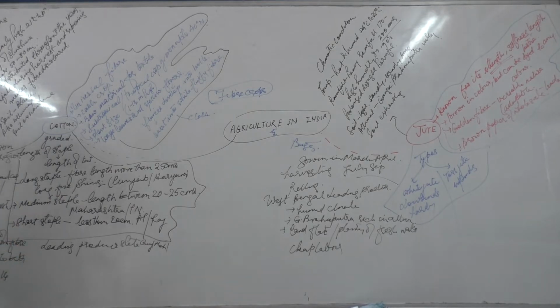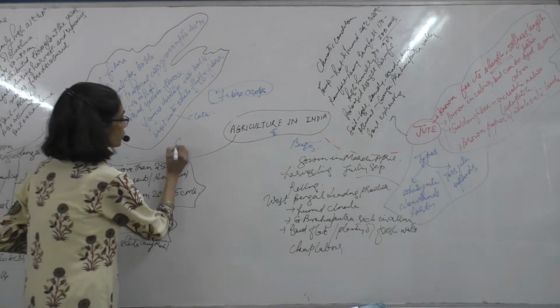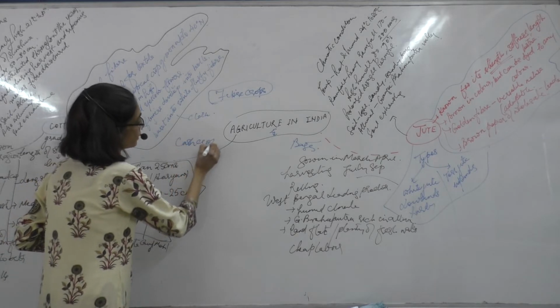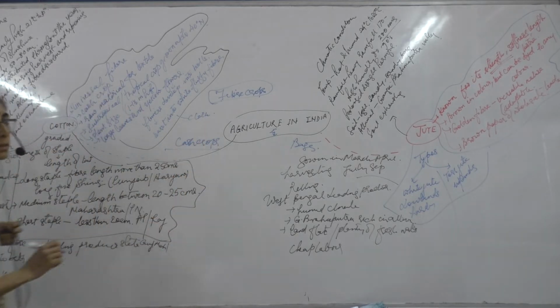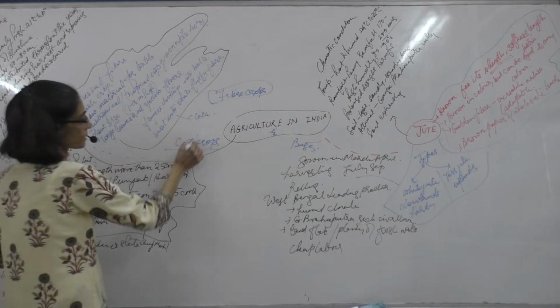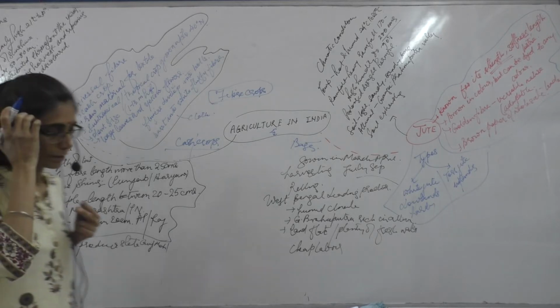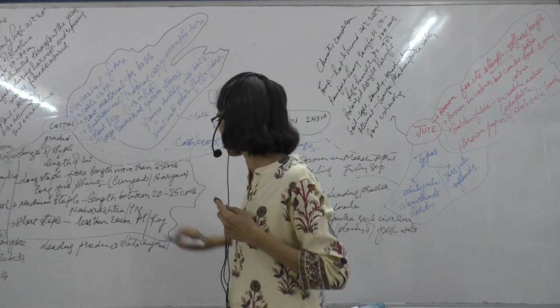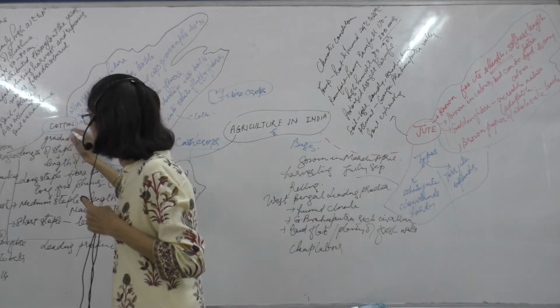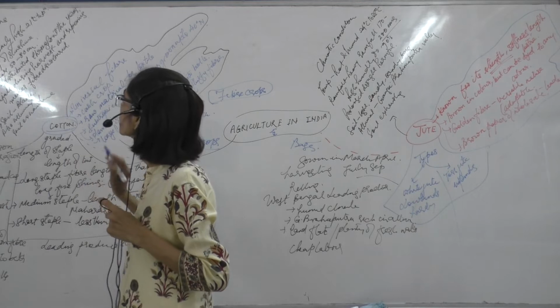When we speak about fiber crops, these are the cash crops available to the farmer. The farmer basically grows them for the purpose of sale, and that is how they are called as cash crops. We first deal with cotton. You are familiar with the cotton cloth. So first we are dealing with cotton as the fiber cloth.